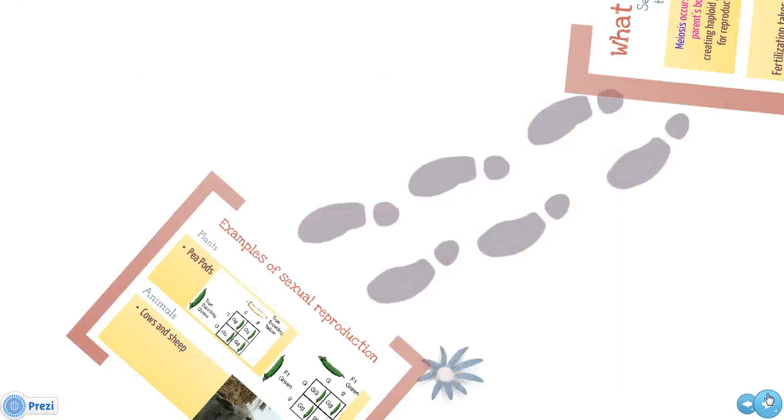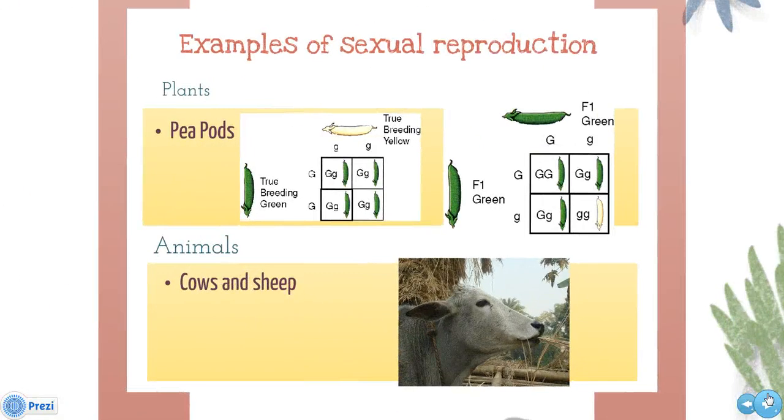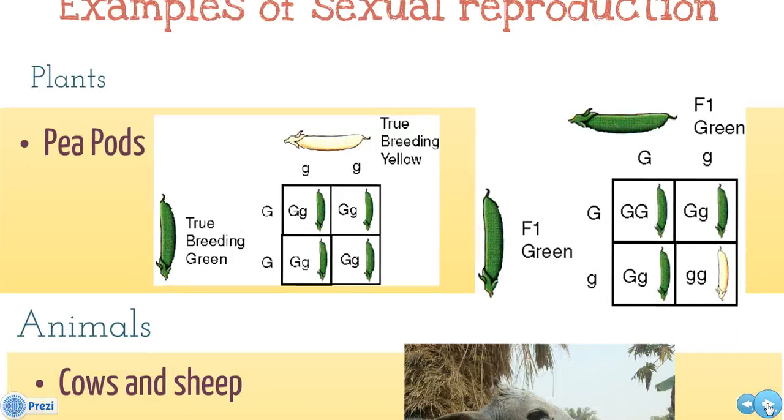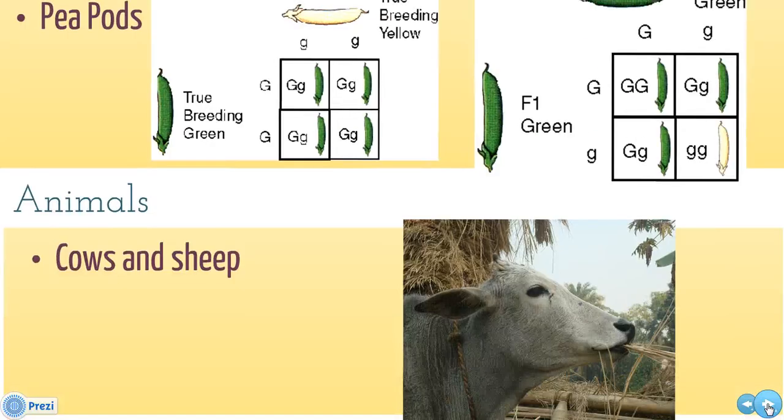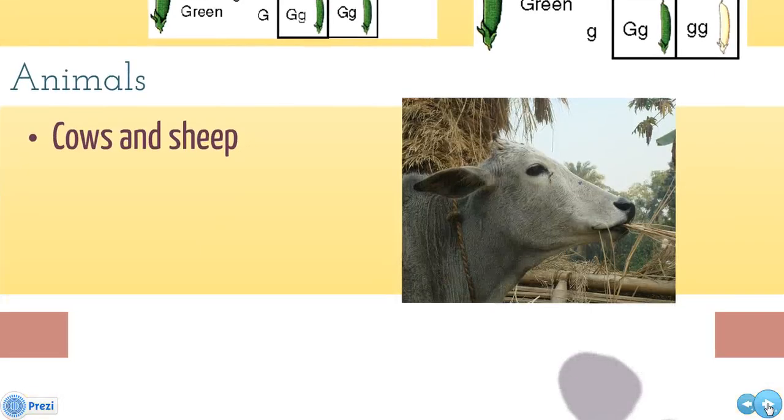Many species reproduce through sexual means. Pea pods, for example, reproduce through sexual reproduction. The change in their genetics will continue through generations. Animals, like cows, sheep, and even humans, reproduce through sexual reproduction. That's why there are different colored cows and different breeds of sheep.